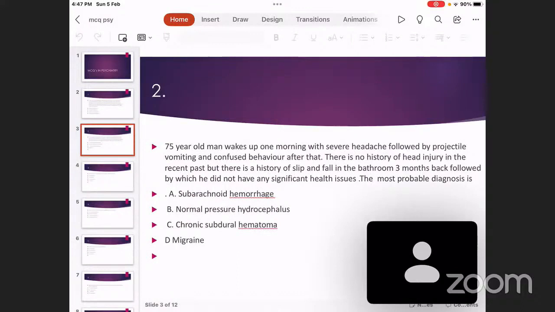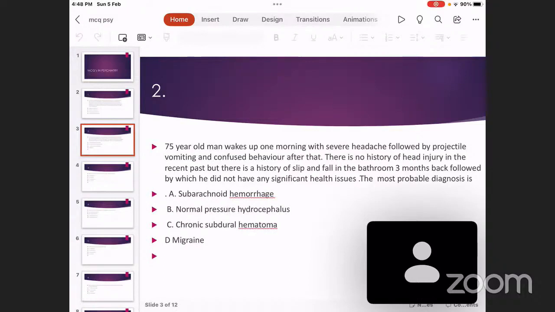What is the drug of choice of migraine can be a question. Triptans. Triptans are the drug of choice of migraine. Sumatriptan, rizatriptan, naratriptan, so many triptans, which act on the 5-HT receptors, the serotonergic receptors. They are the drug of choice.